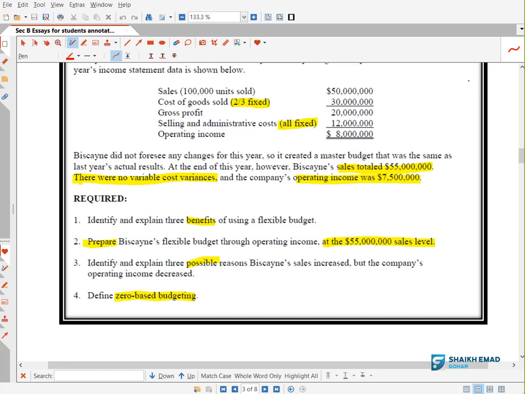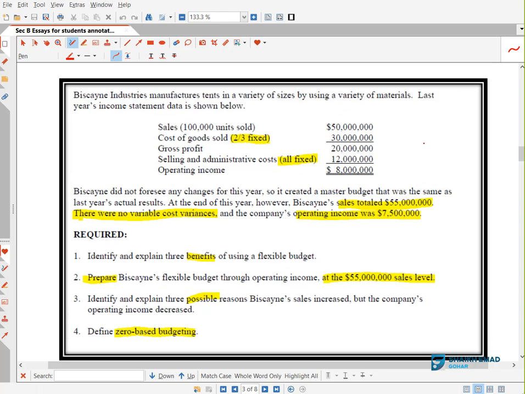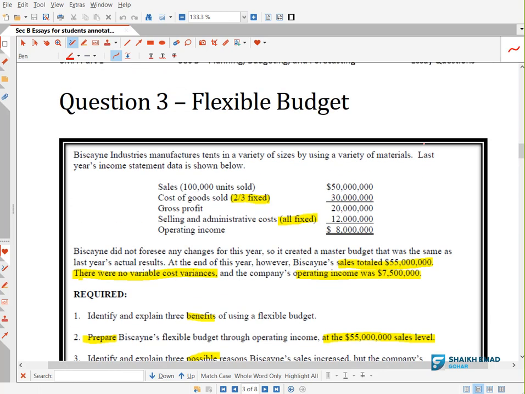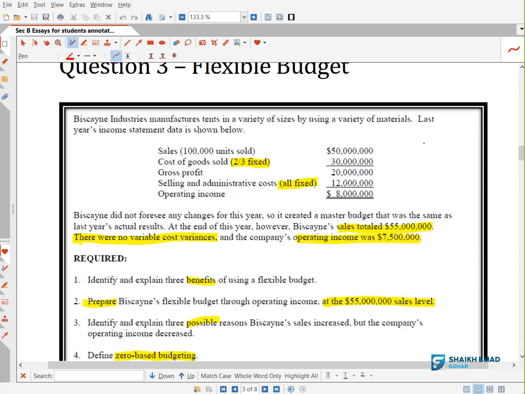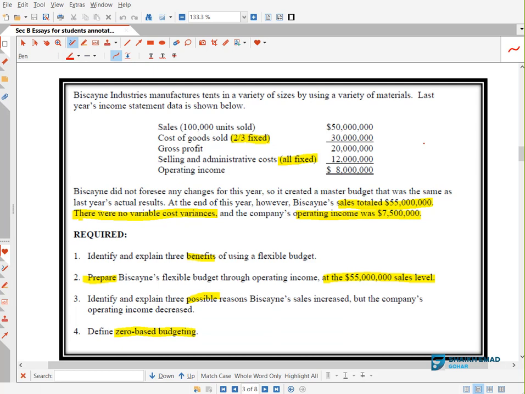Now, before we start, you should remember last time we already discussed what we have actually in this area, right? We need to know about different types of budgets, in which we have flexible budget also, we have cash budget also, we have zero based budget also, right? And other manufacturing budgets like material budget, labor budget, overhead budgets, cost of sales budgets. So all of these you need to know.